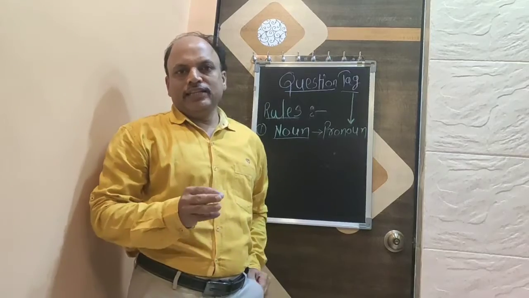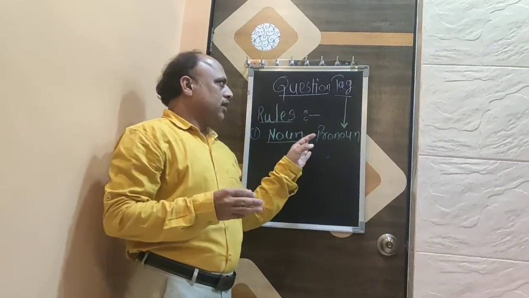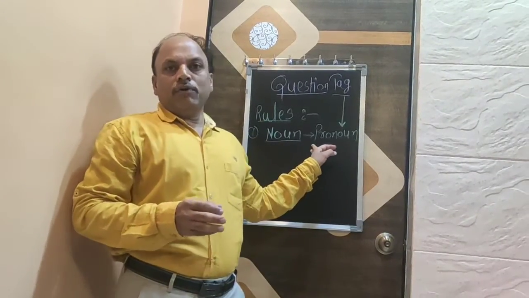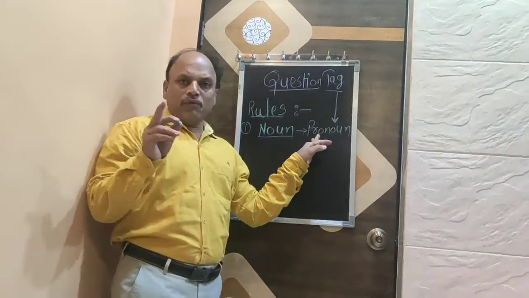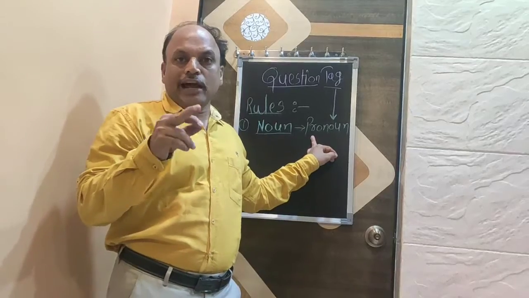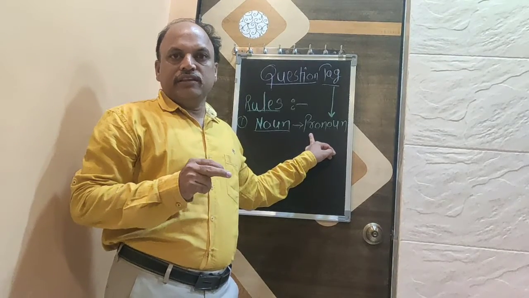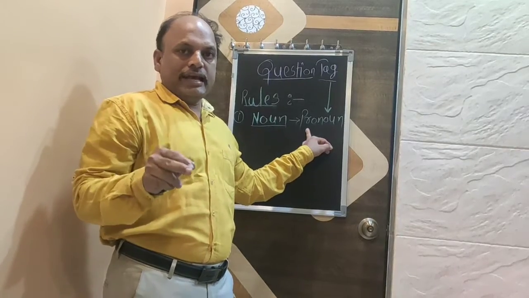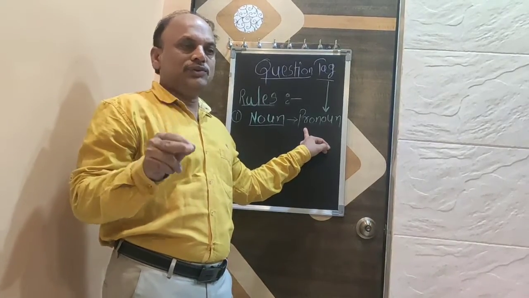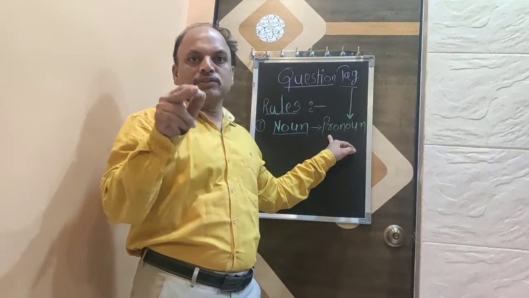Friends, we are going to see some of the rules while forming the question tag sentences. Rule number 1, when there is noun in a sentence, then while using question tag, we will always use pronoun in place of noun.